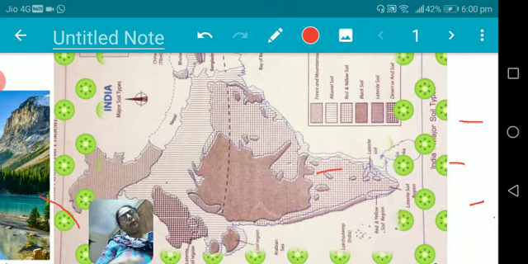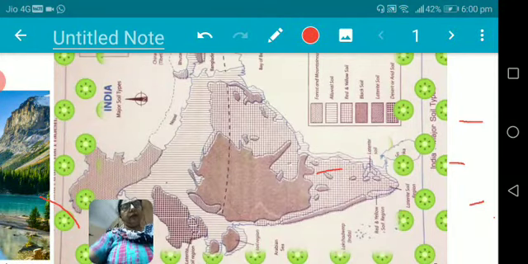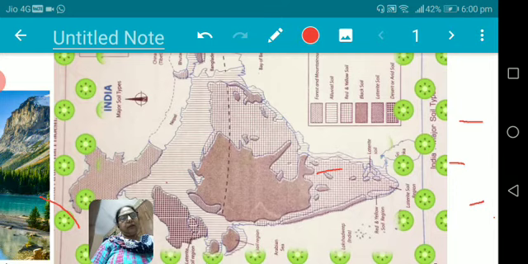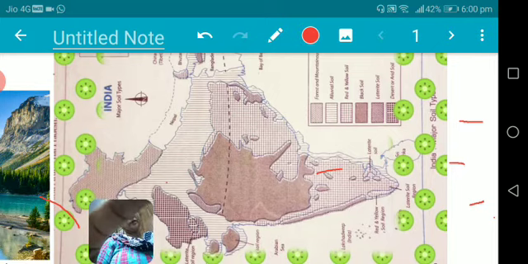Then the second type of soil is alluvial soil, that is found in Punjab, Haryana, UP, Bihar. This second belt, meaning the vertical lines, and this dark brown color shows the black soil that is found in Madhya Pradesh, some area of Maharashtra, some area of Gujarat also. And then there is laterite soil that is found on the coastal areas and Meghalaya and some areas of